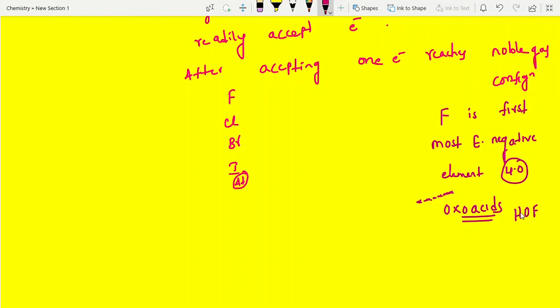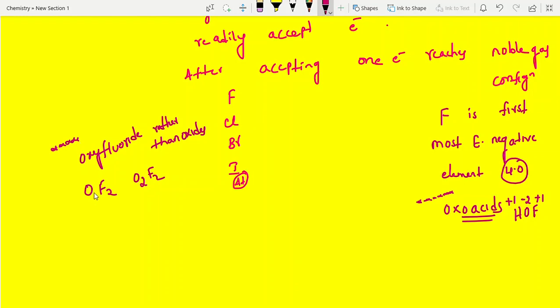But it forms one oxo acid, given in the NCERT textbook also. So why is that existing or not? First it forms, it is forming, but after that existence is not possible. Why? Oxygen is -2, so here this is +1, this is +1 oxidation state. Suppose you calculate OF2 and O2F2: these two we call oxyfluorides rather than oxides. What is the reason? This is one of the important questions.